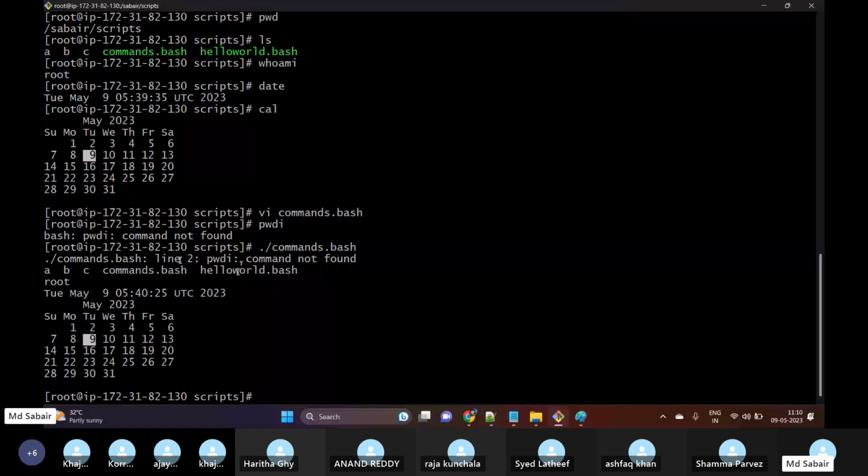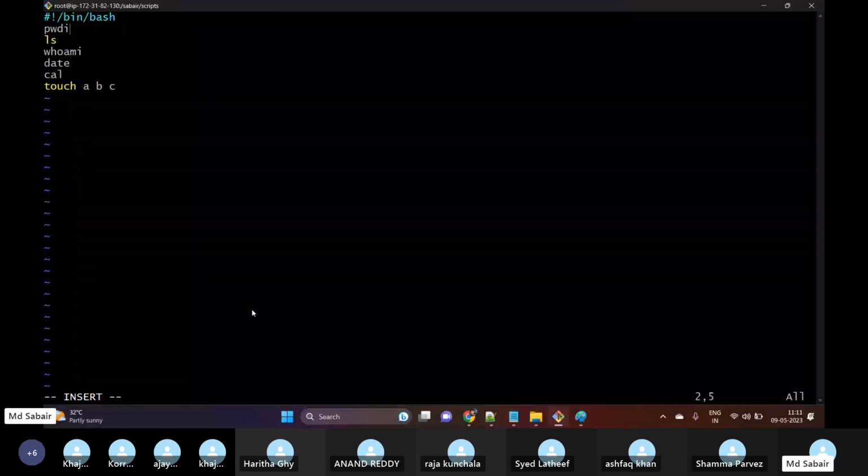So always make sure to check the outputs. What I have seen from the last 1 week is no one is checking or reading the output. They are just thinking that this is one error. Always make sure to read the output, because from the output itself you will understand what the issue is. Here we can see that we have an issue in line number 2. So let us try to fix that again.